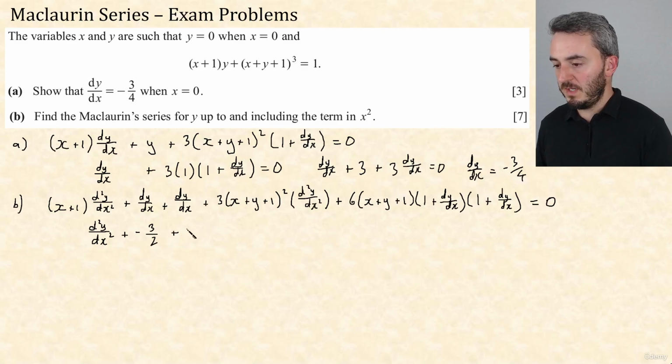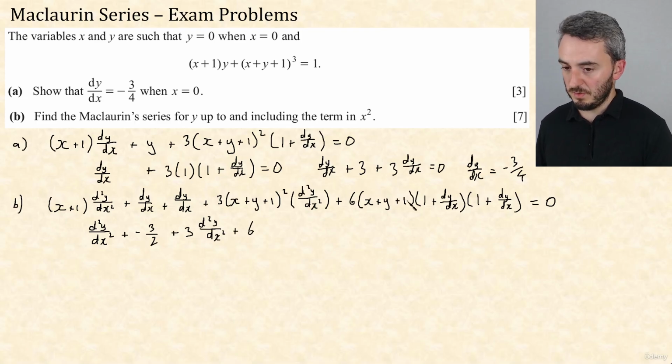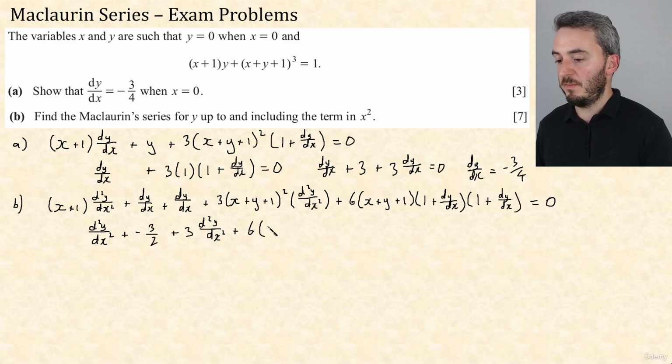Then it's 3 lots of 0 plus 0 plus 1 squared, so that's just 3 lots of the second derivative, plus 6 lots of 0 plus 0 plus 1, so that's 1, times 1 plus dy by dx. 1 plus dy by dx is 1/4, times 1 plus dy by dx, which is 1/4. And all of that equals 0.